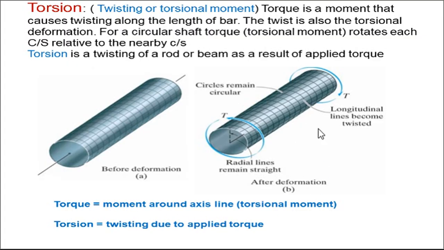That torque is nothing but the moment around the axis line. You can see on both of these ends this torque is applied, this one in clockwise direction and this one in anti-clockwise direction. The movement around the axis line is called a torsional movement, and torsion is also called twisting. When you apply the torque, twisting takes place on the surface. So there are changes. This is the figure after deformation and this is before deformation. The changes are only in the longitudinal lines.